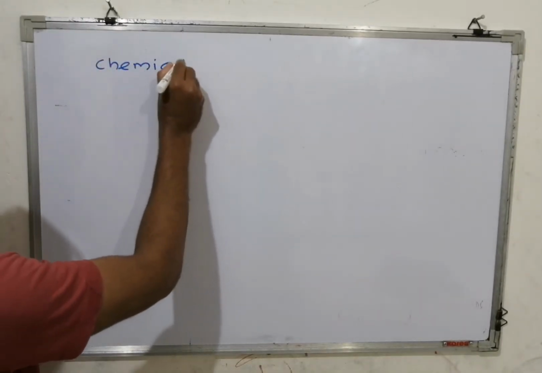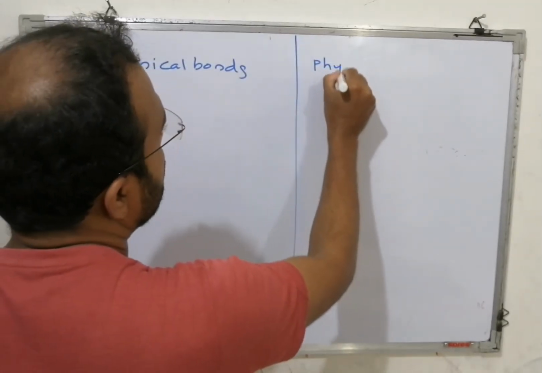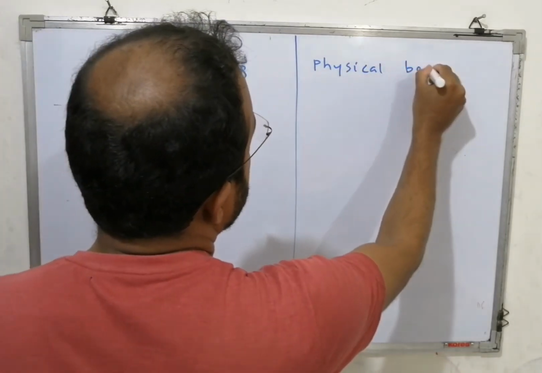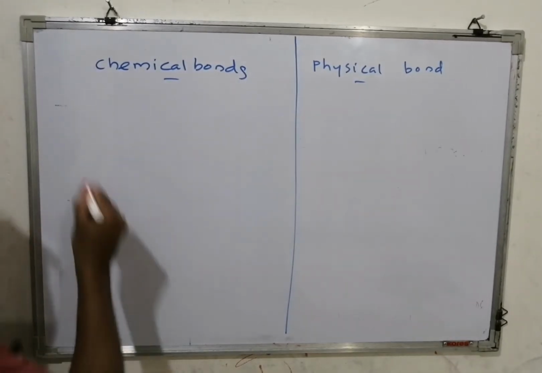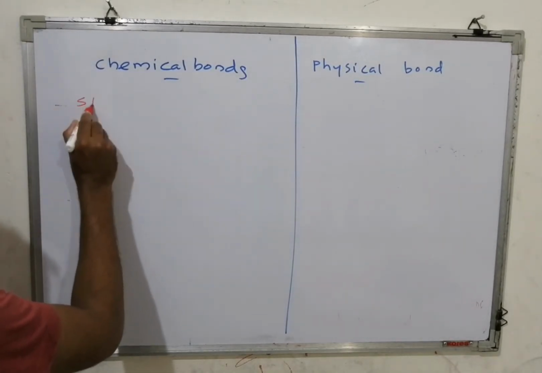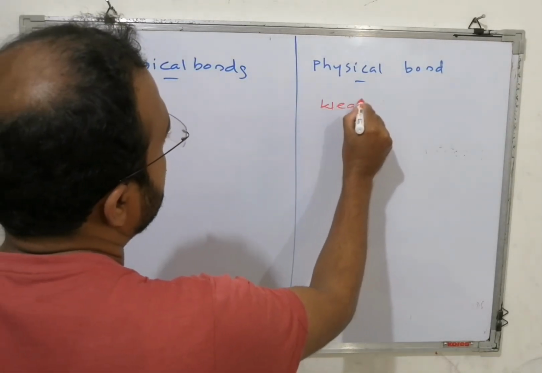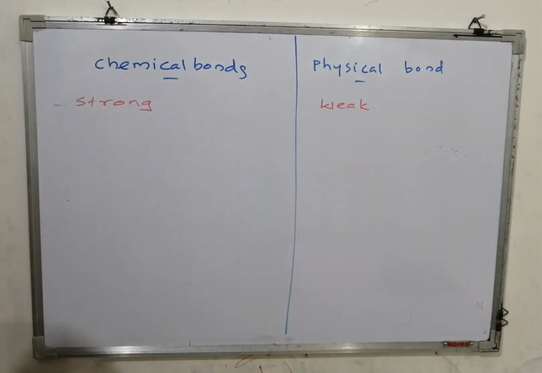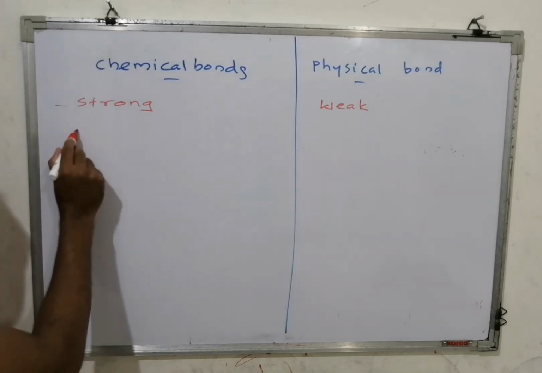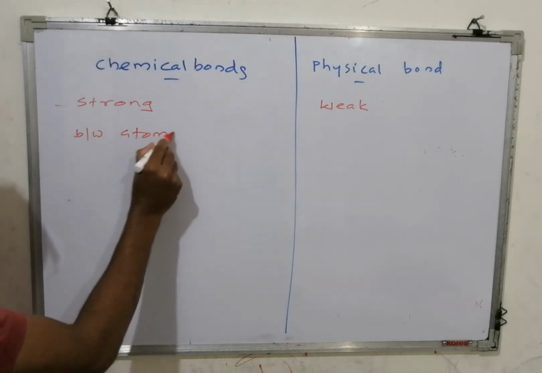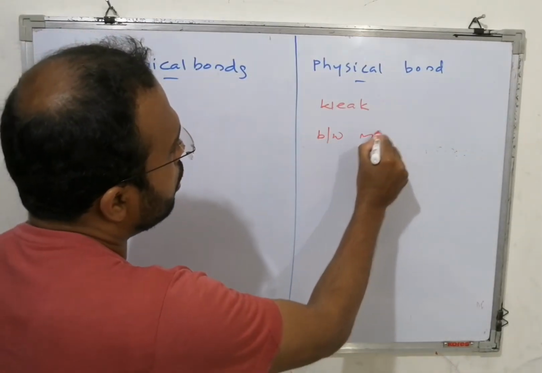One of the important concepts is that chemical bonds are strong and physical bonds are weak. Chemical bonds are between atoms or ions, while physical bonds are generally between molecules.